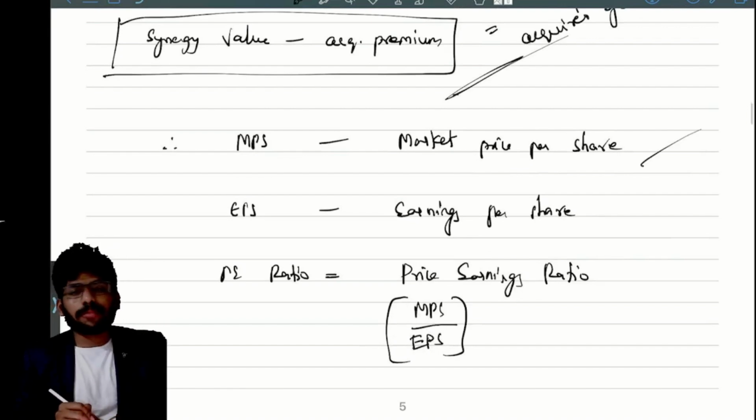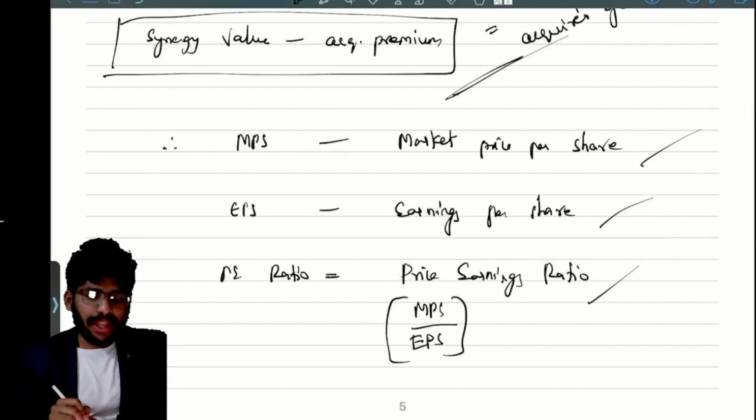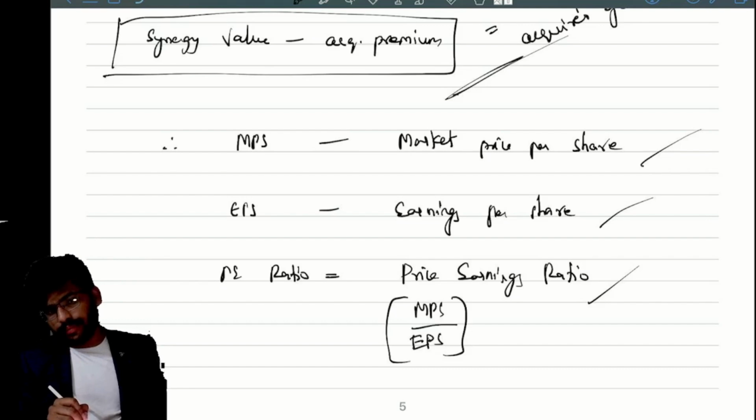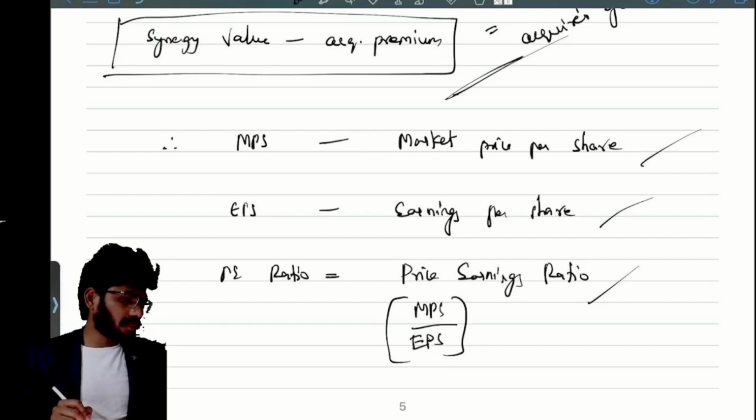See, MPS means market price per share. EPS means earnings per share. PE ratio means price earnings ratio. What's the meaning of PE ratio? Anybody? What's the meaning of it? Please tell me.